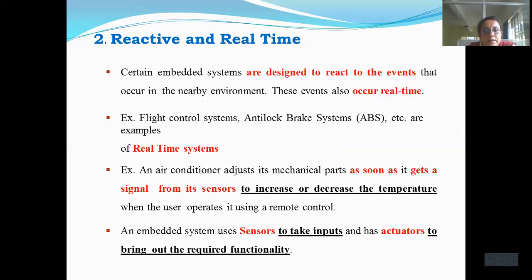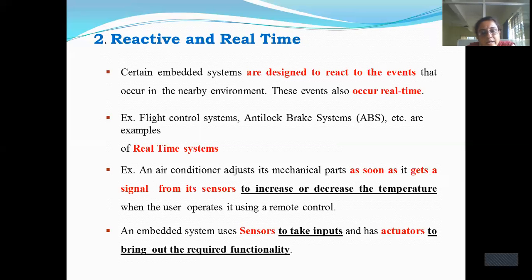The second one is reactive and real time. All embedded systems work in real time with respect to the event. Take the example of an anti-lock braking system. Whenever a person is riding a bike or a car, suppose the brake is applied when an event has happened, and if the brake doesn't operate properly, then there may be a hazard or an accident may happen. So most embedded systems work in real time with respect to the event.